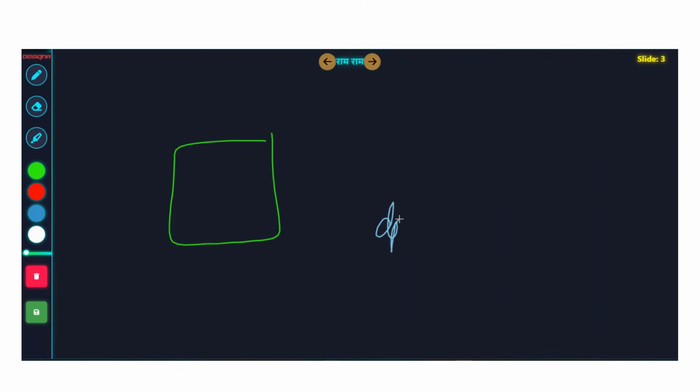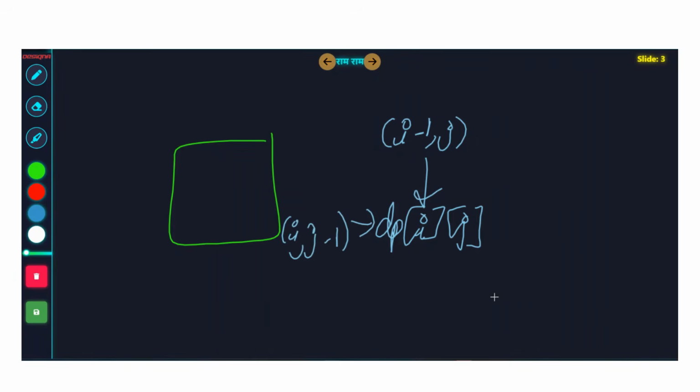And even direct dynamic programming, DP of i, j, cannot be easily calculated because of the nature of the problem. DP i, j could have been easily calculated if you were only coming from i minus 1, j, or i, j minus 1 as the preferred move to cell i, j. But here you are saying that you can come from the right-hand side also. How will you know what was the best way to go to the right and then come here?